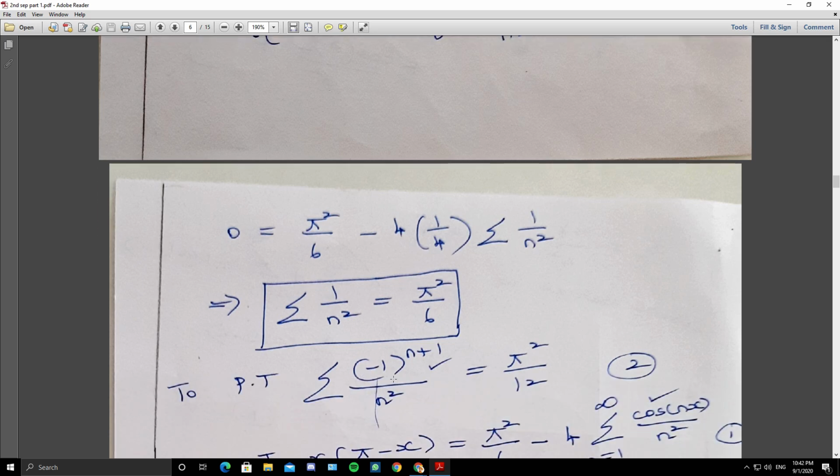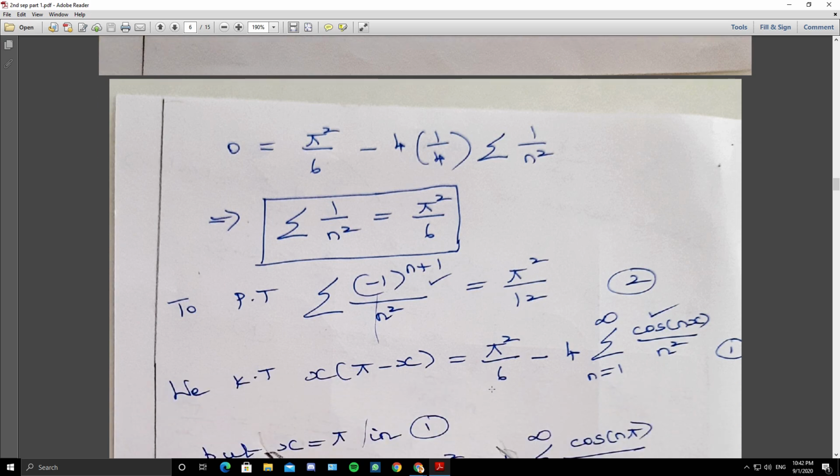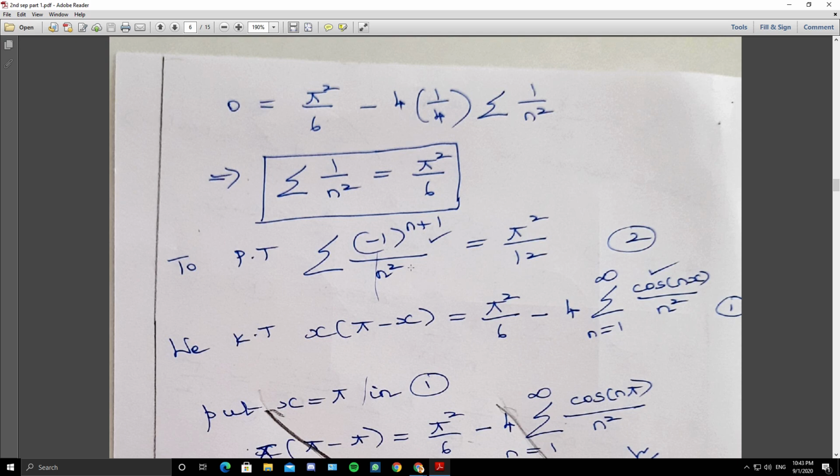Now for the second part, we have to show that summation (minus 1) whole power n plus 1 by n square is pi square by 12. So again, whenever you have to prove something, take up the Fourier expansion, take it as 1, then see what you have to get. You have to get this. So you should compare the summation part.